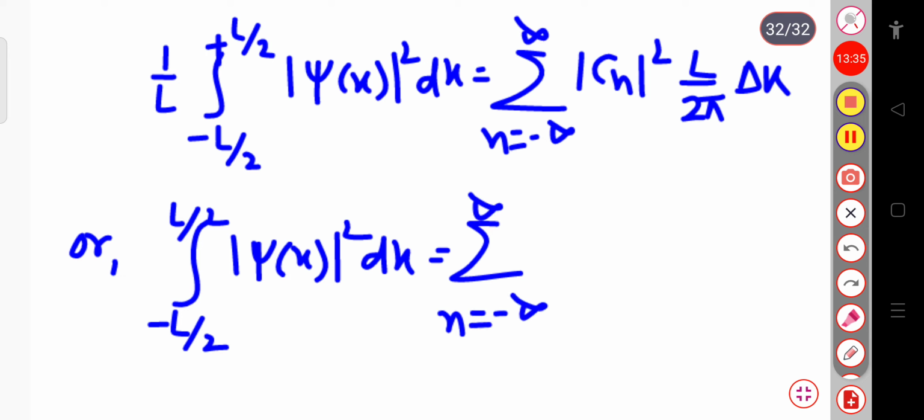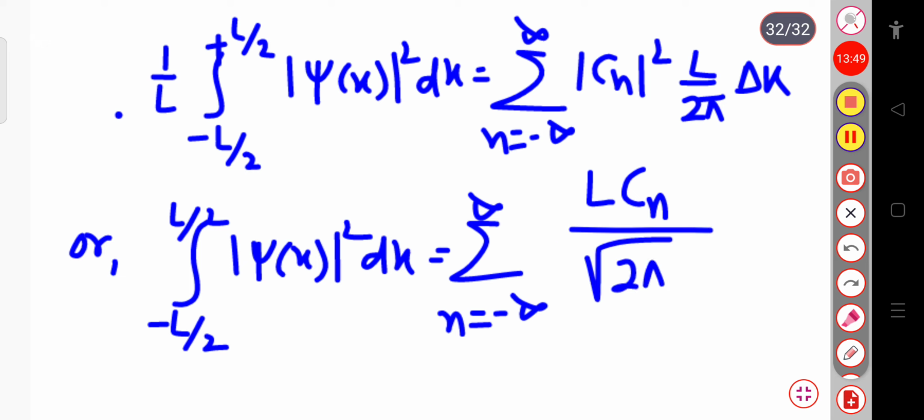If I take this L to the right hand side, it will be L square, or simply L into Cn divided by root over 2 pi, whole square modulus square, into delta k, with the 2 pi written as root over 2 pi whole square. This is suppose equation 2.